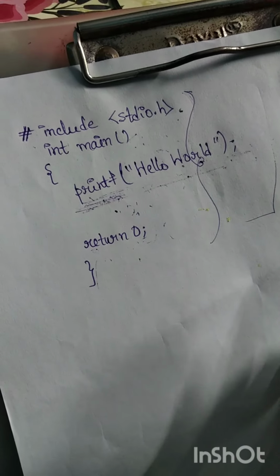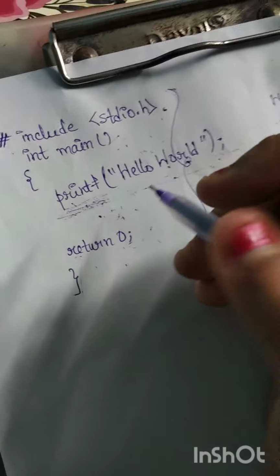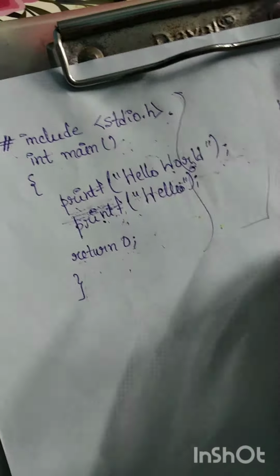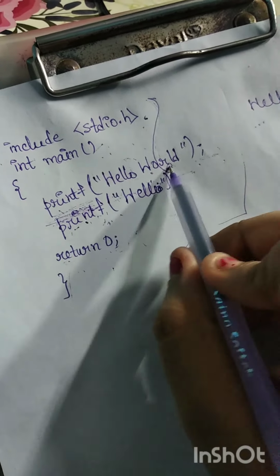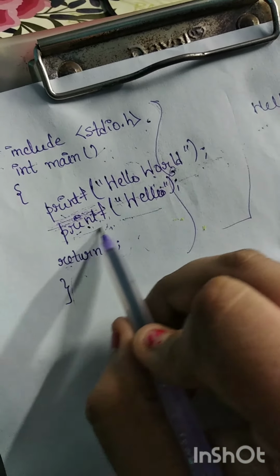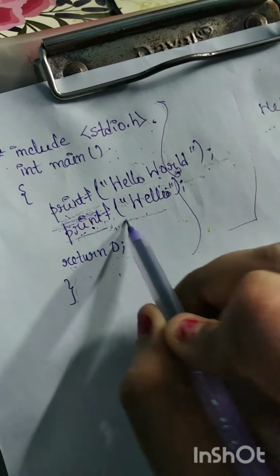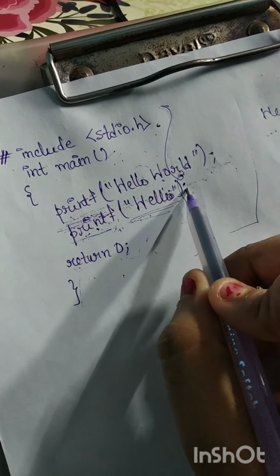Now if we want to print something else, like only hello, what should we do? Now see, here after hello world I want to print hello, so I have written another printf and then hello within the double quotes and the bracket, and after that I have put a semicolon.